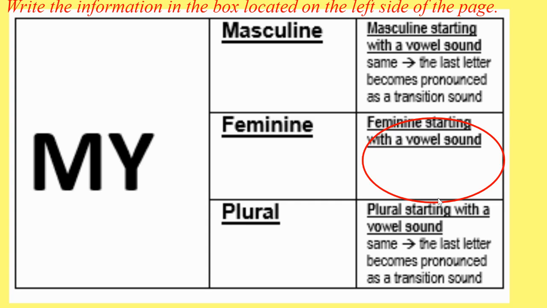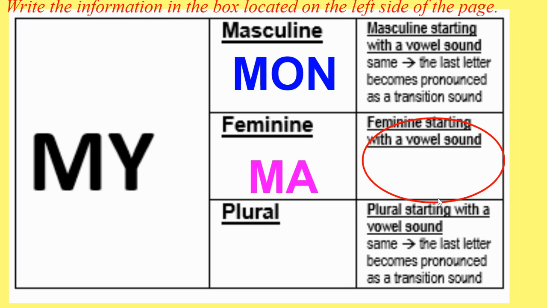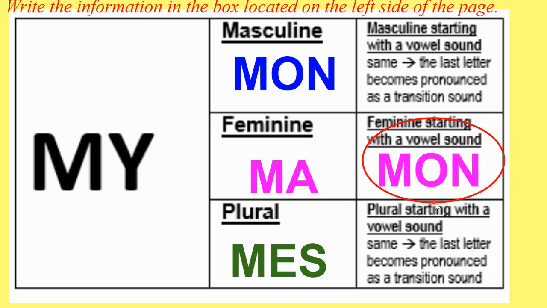All right, the word my. So this is the word we're learning in this chapter. How to say my again depends on the word that follows. If the word that follows is masculine, we use mon. If the word that follows is feminine, we use ma. If the word that follows is plural, we use mes. However, there's a little caveat. If it's a feminine word starting with a vowel sound, we're going to use mon, just like we did in the masculine, to have that extra N in case there is a vowel that follows.